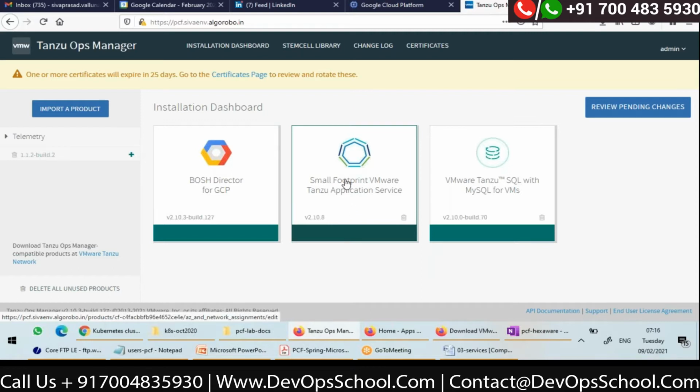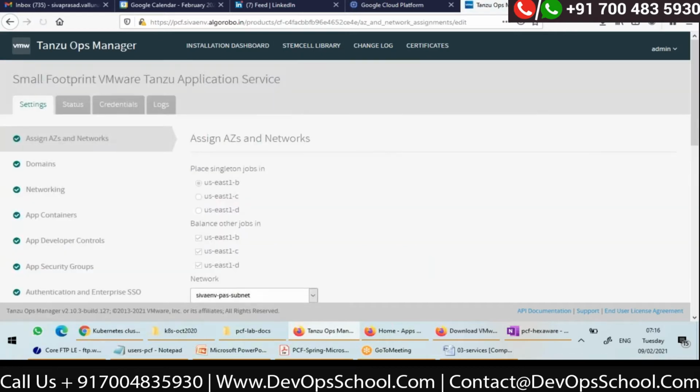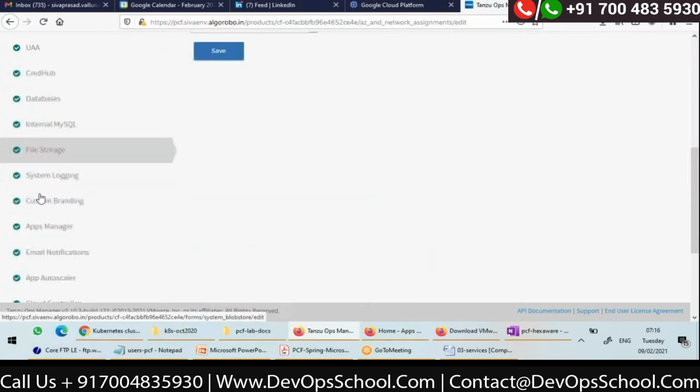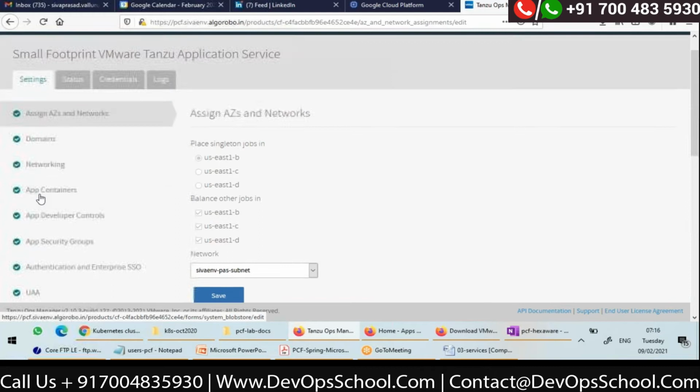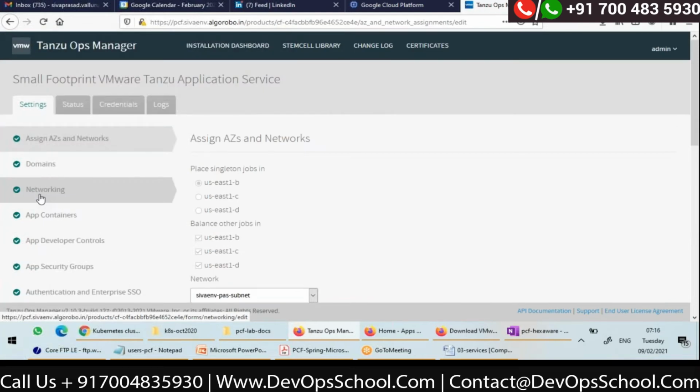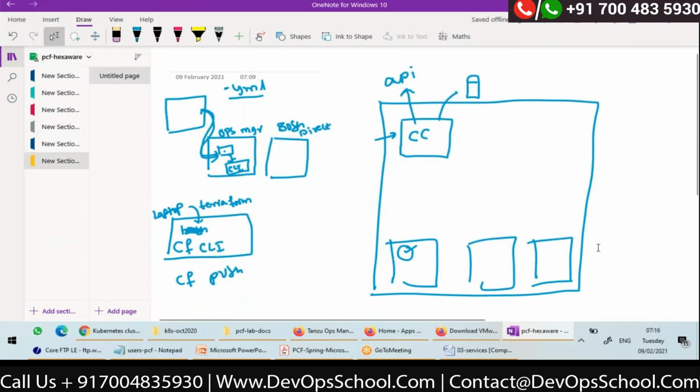Now your administrator will click on this, and a lot of configuration will be asked. After configuring all this, if we apply changes, all the VMs of Cloud Foundry will be created. So at this point, Cloud Foundry is installed.